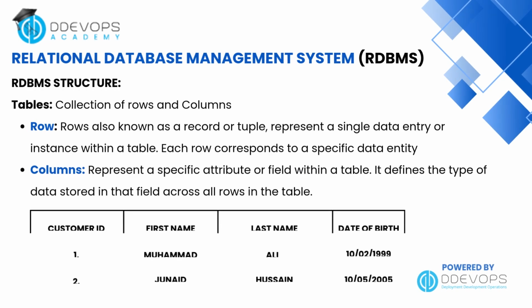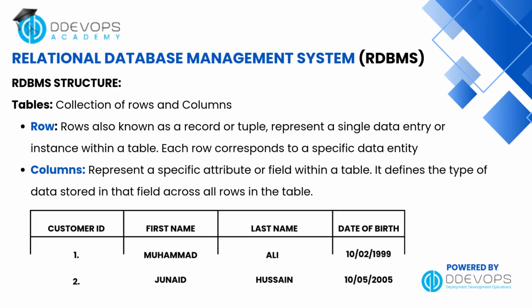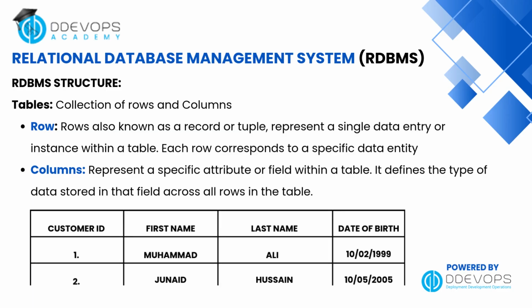Take a closer look at the structure of a relational database management system, or RDBMS. In an RDBMS, data is stored in tables, which are made up of rows and columns. A row, also called a record or tuple, represents a single data entry, like one customer or one transaction. A column defines a specific attribute, such as first name, last name, or date of birth. It sets the type of data stored across all rows in that field. For example, in the sample table shown, each row represents a customer, and each column holds a specific detail about them. Understanding this layout is key to working with relational databases effectively.